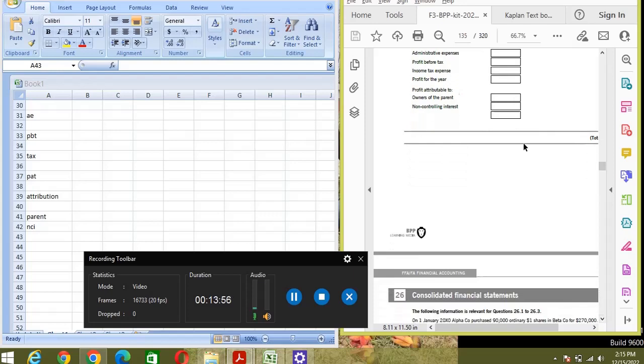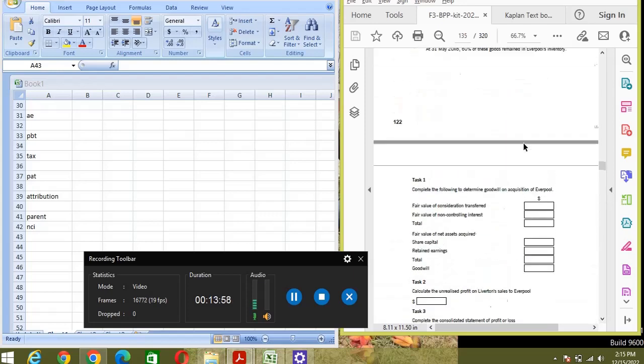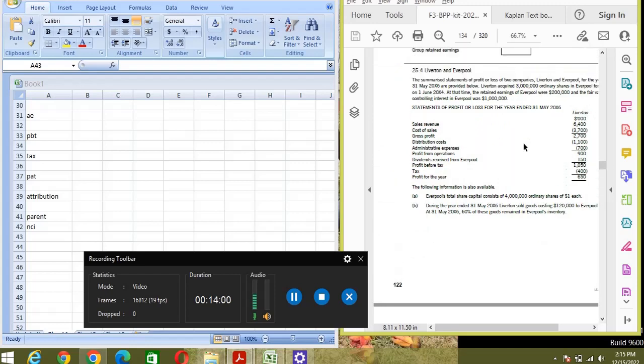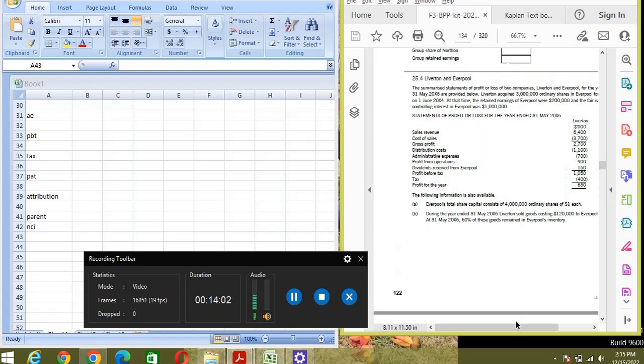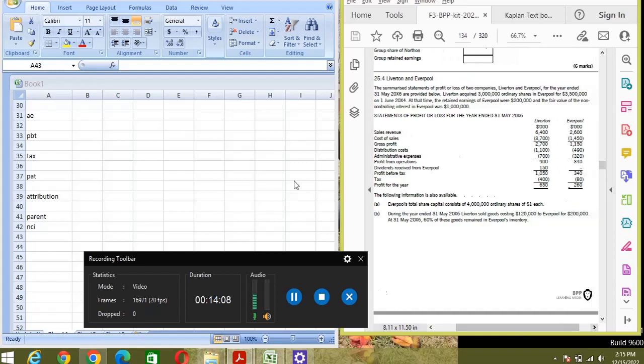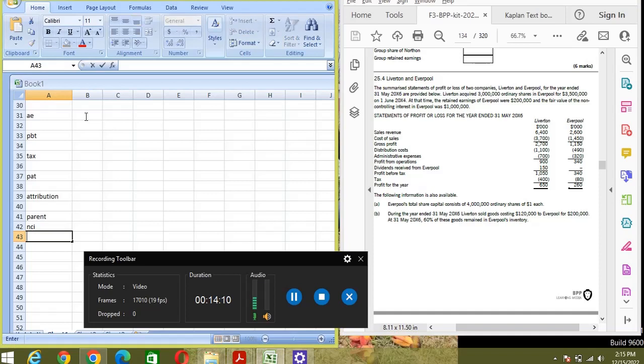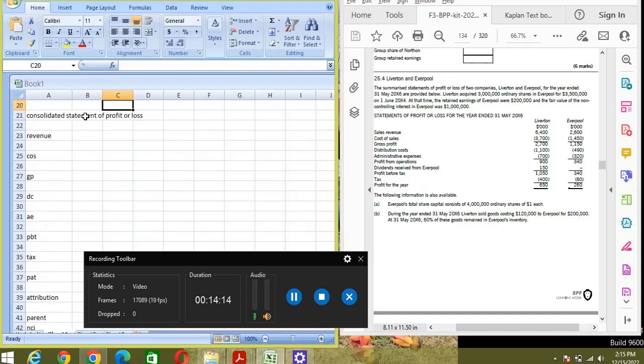Okay, so let's move to the P&L. It's not a mid-year acquisition case, so we don't have to apportion the items of the subsidiary. We can take them in full. Okay, so in the question I've taken 30 common.